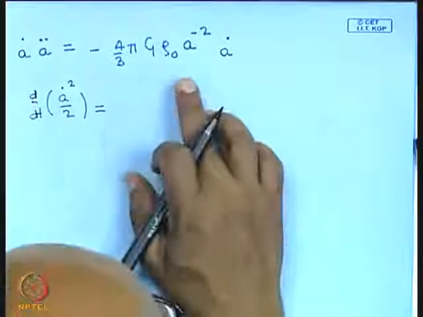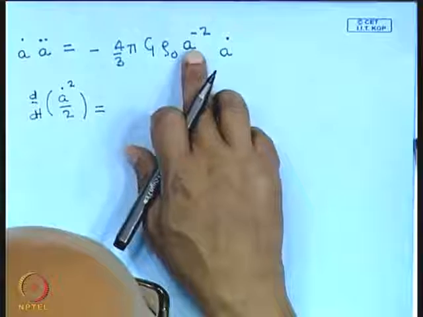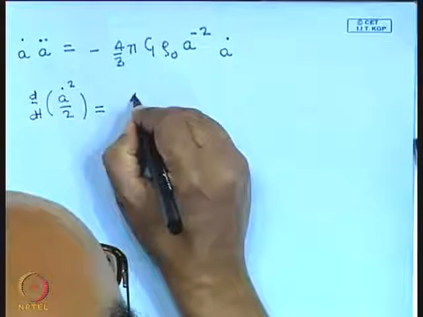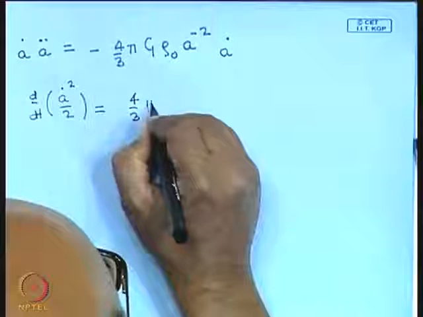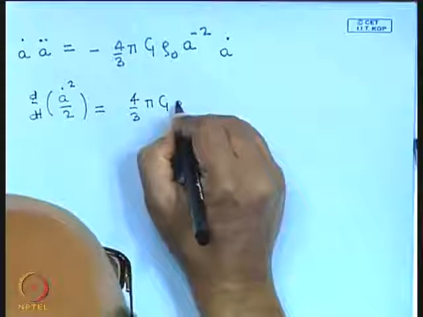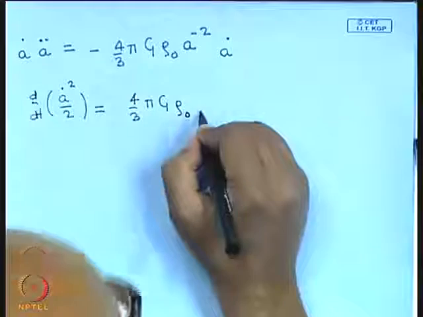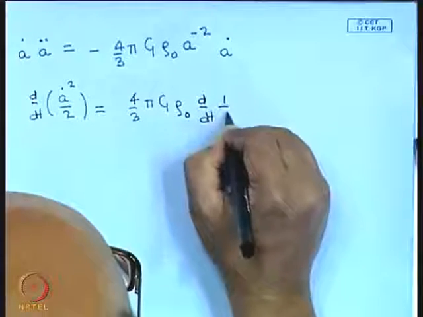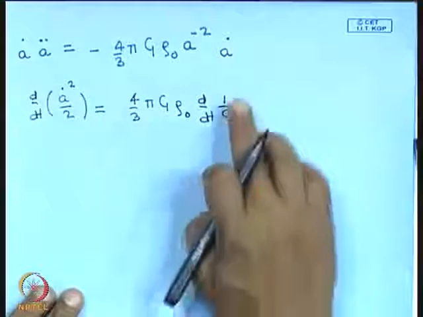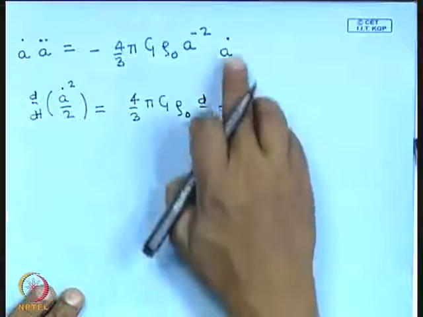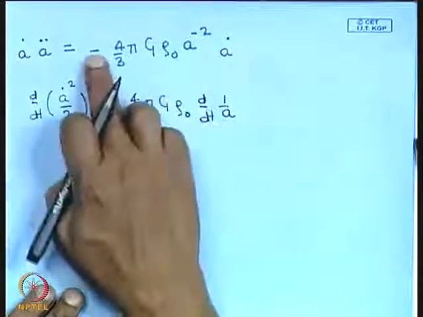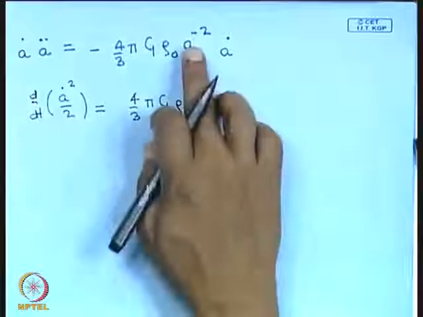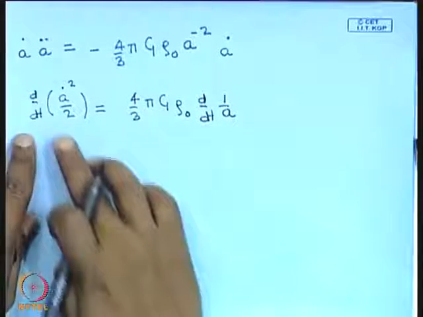Now if you look at the right hand side, a to the power minus 2 into a dot can be written as 4/3 pi G rho naught into d by dt of 1 by a, because if I differentiate 1 by a, I will get a dot into minus a to the power minus 2.